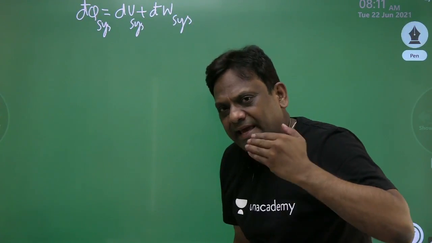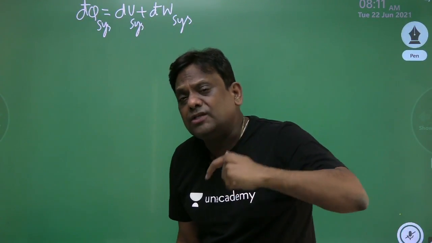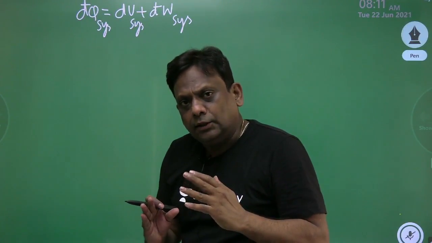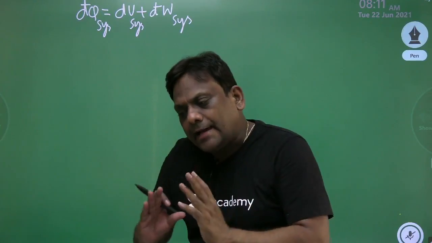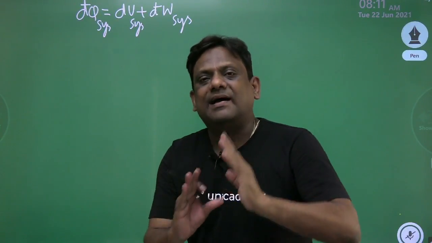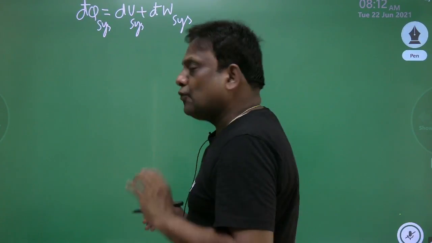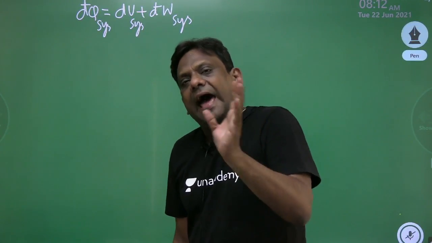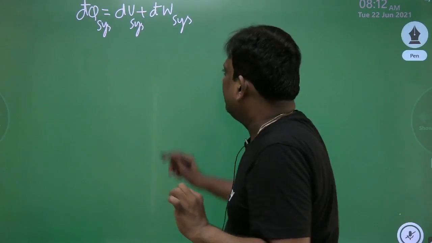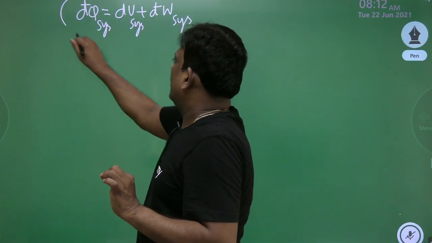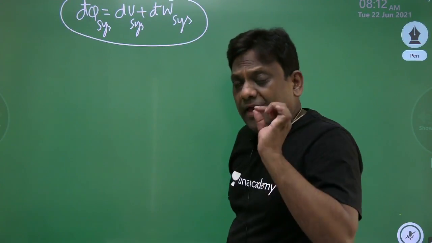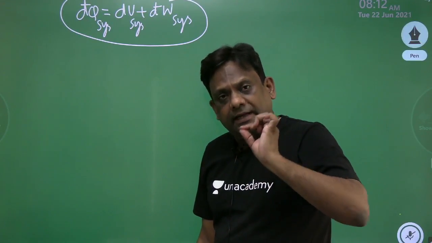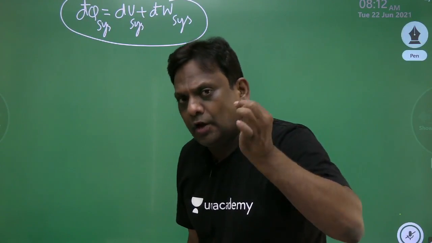Now, my aim is to calculate how much work my system is developing. And I want two things. One, the actual work, and the second, maximum work. First let us focus on maximum work, then we'll focus on actual work. But please note that while obtaining this equation, we have not made any assumption about whether the process is reversible or irreversible.